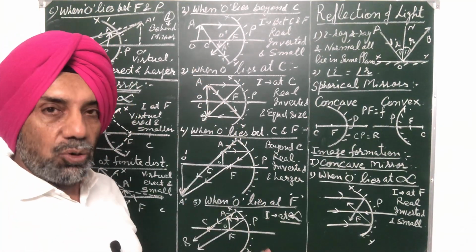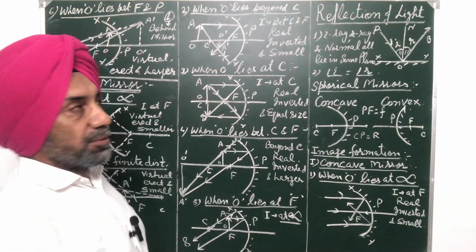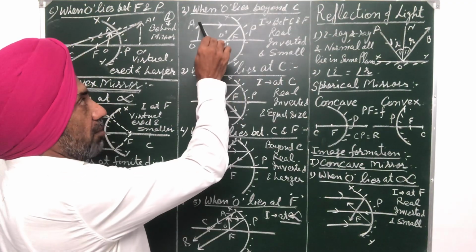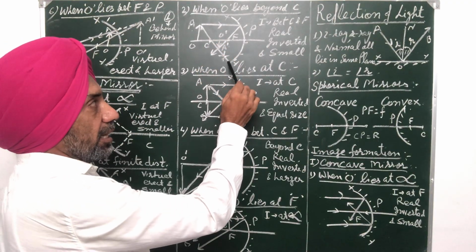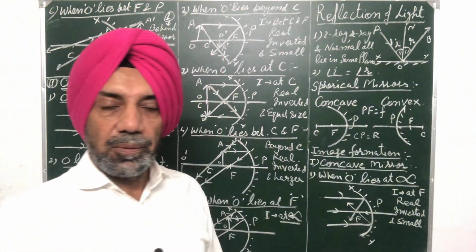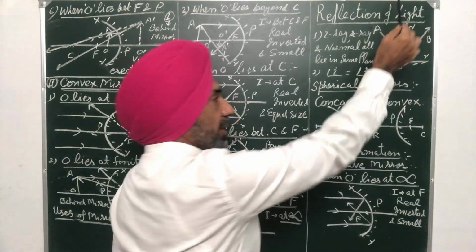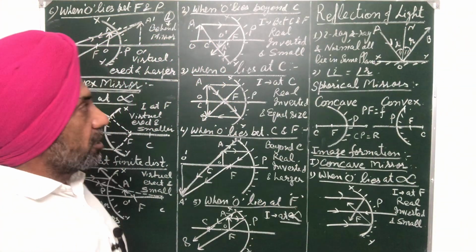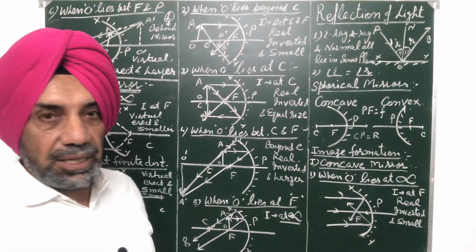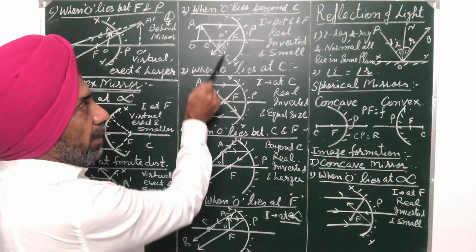So again you have to draw 2 rays only to make the image, minimum 2 rays. One ray parallel to the principal axis. The ray which goes parallel after reflection passes through the principal focus. Another ray which passes through the center of curvature is sent back, because when i is equal to r is equal to 0, it means ray strikes the reflecting surface normally, it is sent back into same medium, that is, it retraces its path. So similarly, because this ray of light passing through center of curvature is normal to the surface, it will be reflected back.